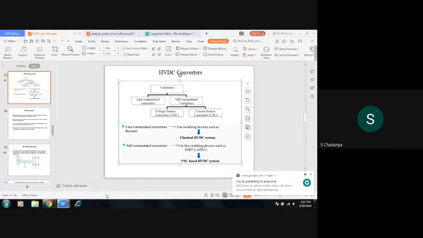So the main difference is that in LCC converters there is only the turn on option. In self-commutated converters, turn on and turn off options will be there. Both are electronic device switches only. Line commutated converters are mainly used for high efficiency and high capacity requirements, and self-commutated converters are used if there is a weak interconnection of AC systems, mostly in large scale wind power grid systems.